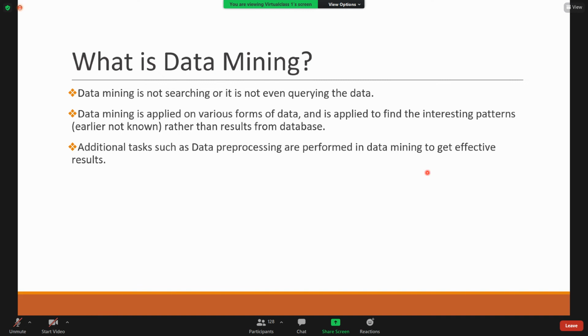So you're applying some techniques on the existing data and then finding out the interesting patterns which were previously not known. And also in case of data mining, we perform some data pre-processing tasks in order to get effective results. This kind of data pre-processing is generally not done on database management systems.